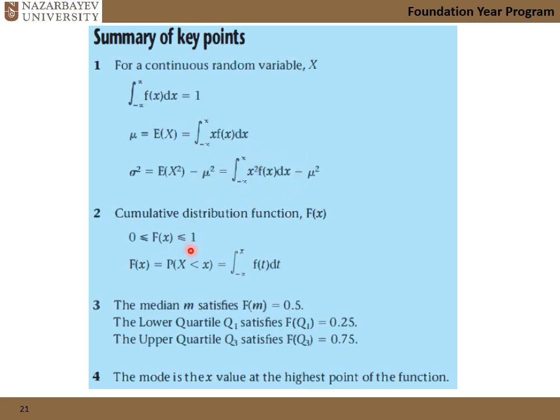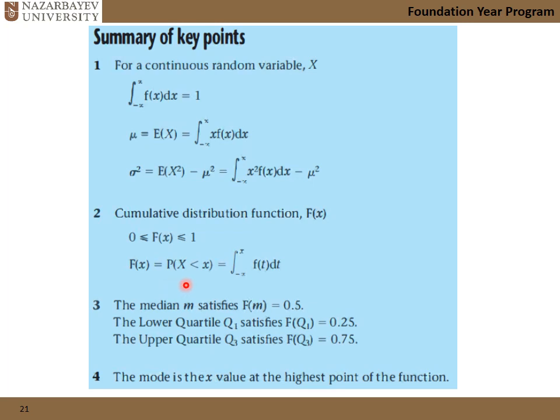This one is the cumulative distribution function. This is really nice information: the maximum value of this function is 1, and the minimum value is 0. If F of x equals 0.5, then this x is Q2. And if F of x equals 0.25, then this x is Q1, and so on.